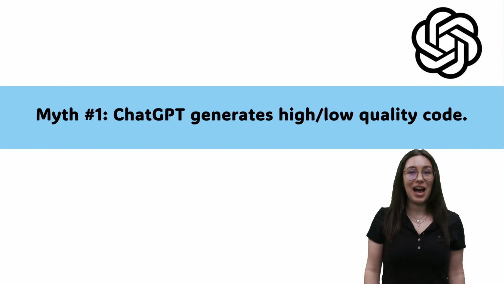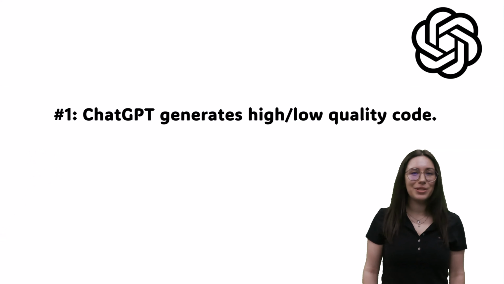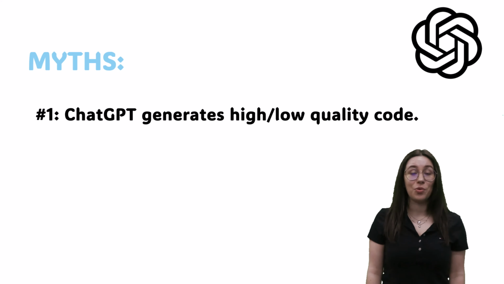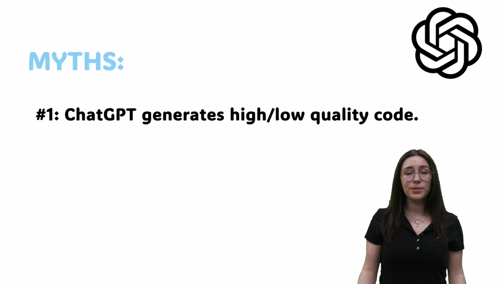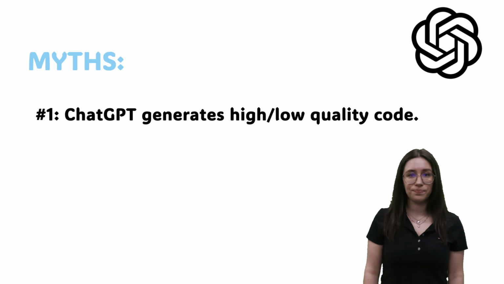ChatGPT generates high or low quality code. In reality, ChatGPT cannot distinguish between what is good or bad code. ChatGPT often generates code that does work, but it does not mean that it is generating the code that is the most efficient, the most optimized, or well-structured.